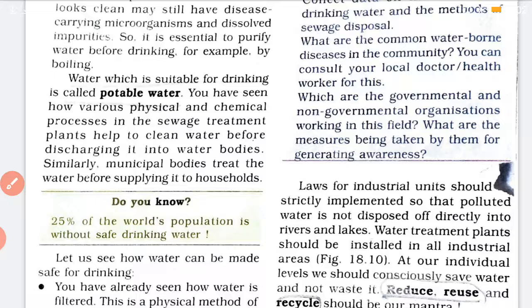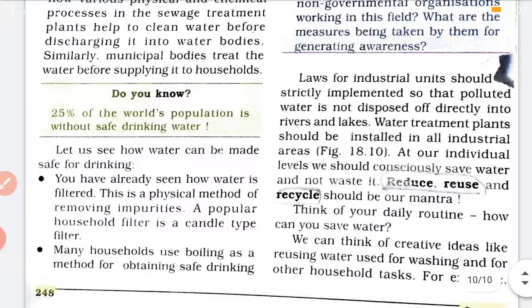Then human activities like washing of clothes and bathing should be avoided in the water bodies. We should not throw garbage in the water bodies. So this way we can prevent the pollution of water.